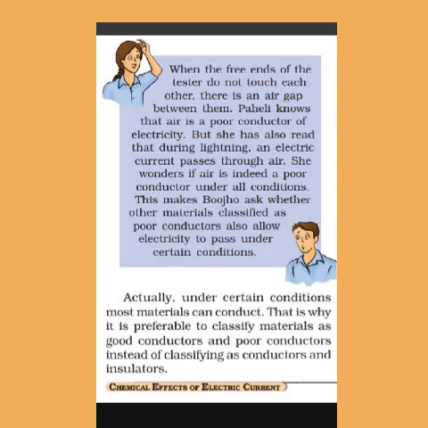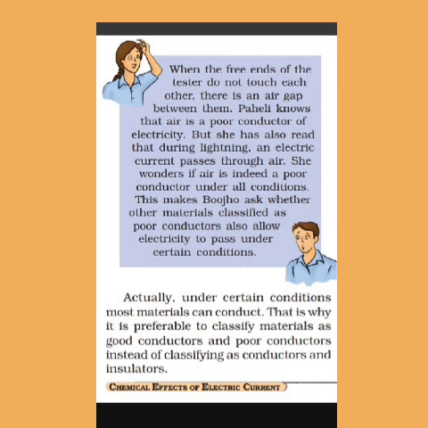Under certain conditions most materials can conduct. Most of the substances are good conductors, but they behave like good conductors under normal conditions. That is why it is preferable to classify materials as good conductors and poor conductors, instead of classifying them as good conductors and insulators. Most of the substances which behave as insulators are actually conductors. They behave as conductors under special conditions, and those substances which are good conductors behave as conductors only under certain conditions.